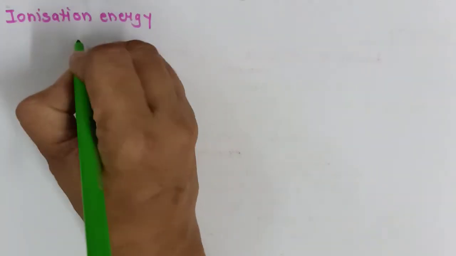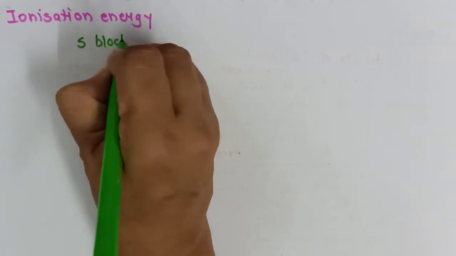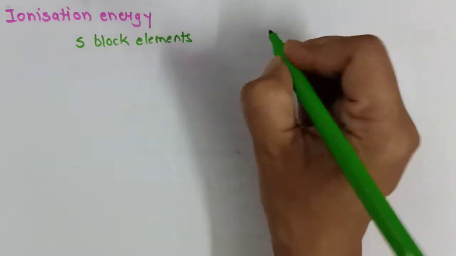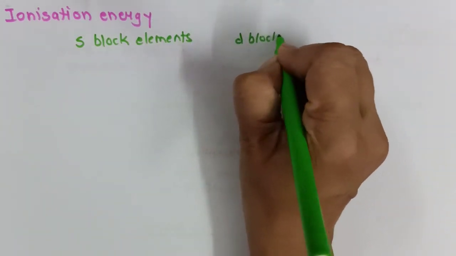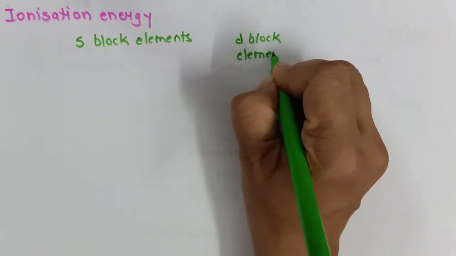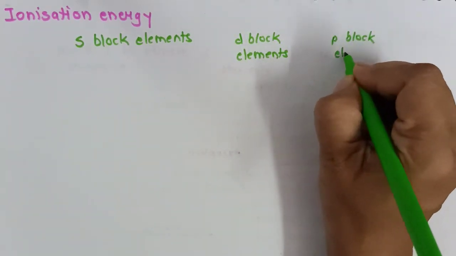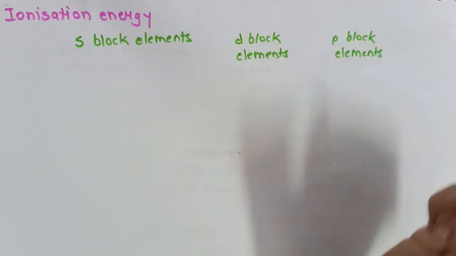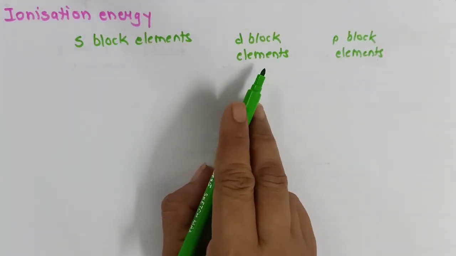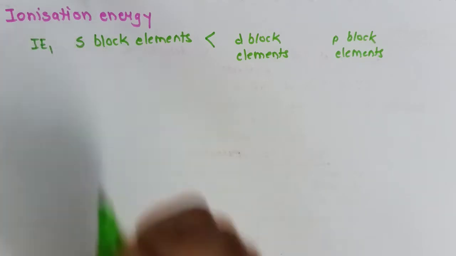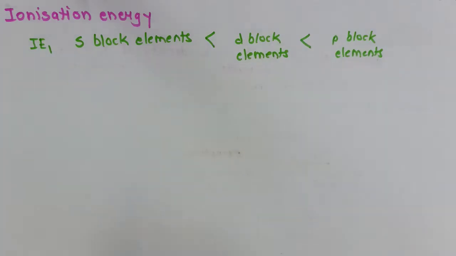Now if I compare the ionization enthalpy of s block elements, d block elements and p block elements, then experimental data shows that the ionization enthalpy of d block elements is higher than s block elements, especially if I talk about first ionization enthalpy, but it is less than that of p block elements. Now there is a reason behind this.